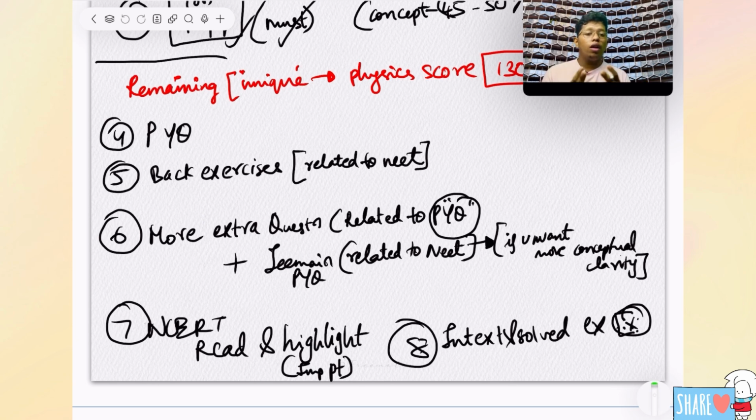One more thing I should say in more detail about my free gift: it is not just marking the important lines. In it, if you see, I have marked PYQs. What are the questions which can be asked? Some questions will be more data based, and there is no chance that they will come, but some questions in the solved examples you should solve, because they have asked from the solved examples also. That type of question I have marked very clearly. Nothing can be left out of those notes. What are the important lines, what are the questions I have marked, everything you should study. Other than that, you don't need to do anything, because it will save your time.